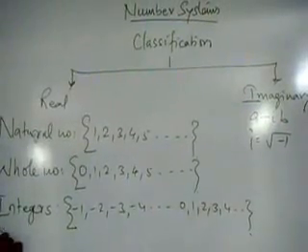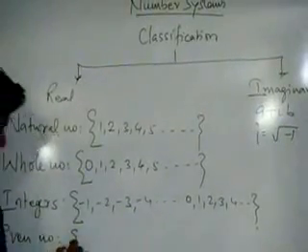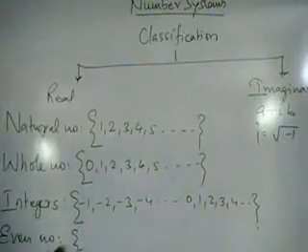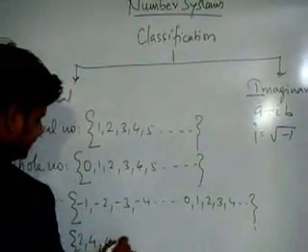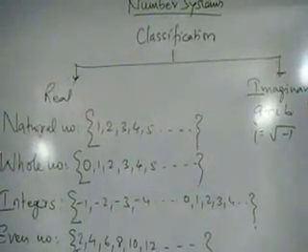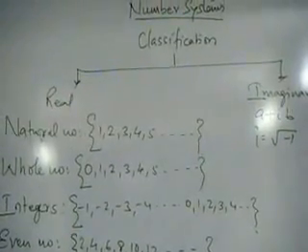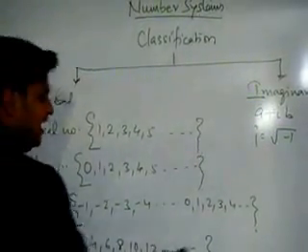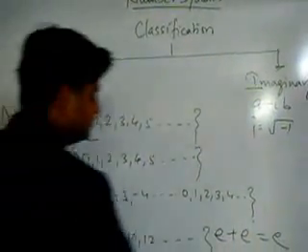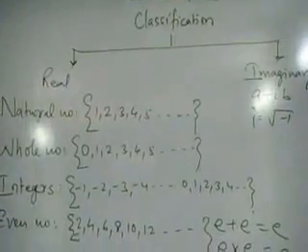The next category of the number is even numbers. Now what is even numbers, guys? Obviously everyone will know what is even numbers. Numbers that are divisible by 2. For example, 2, 4, 6, 8, 10, 12 and so on. These numbers are even numbers. Numbers which are divisible by 2. Now the important concept about even number is an even number plus an even number gives me an even number. An even number into an even number gives me an even number again. So you are supposed to remember this.